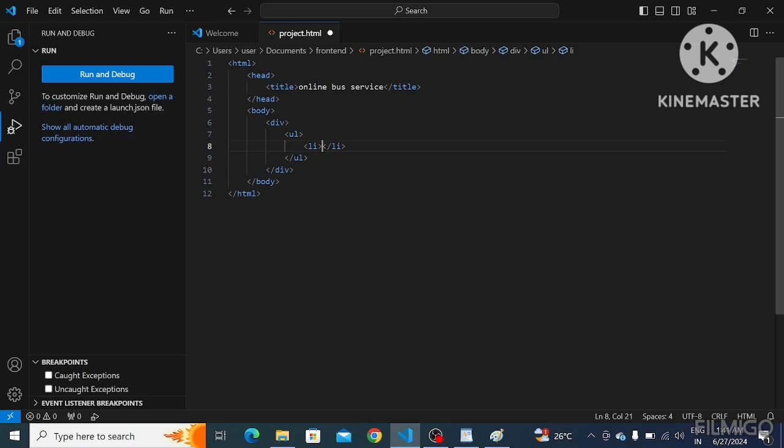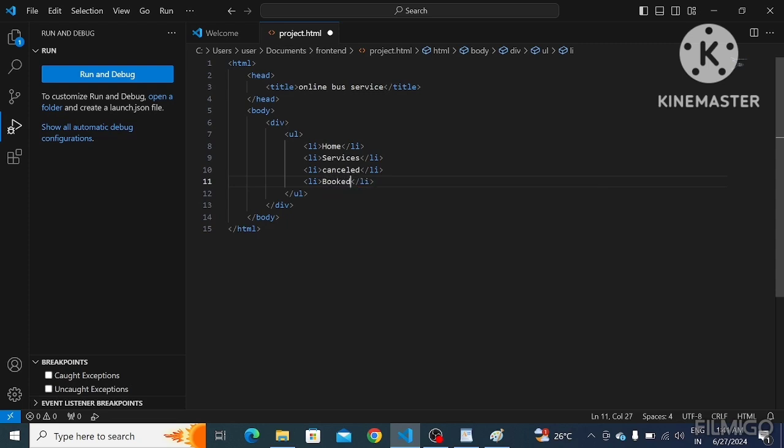In this LI tag, we have to write the names: home, services, cancel, and book.